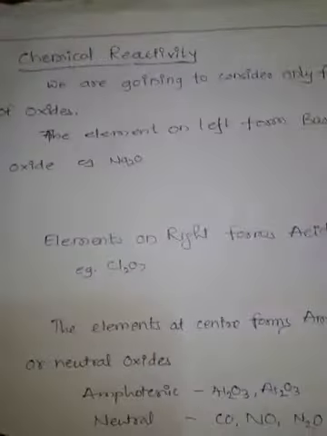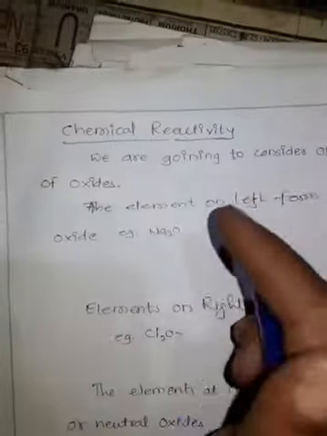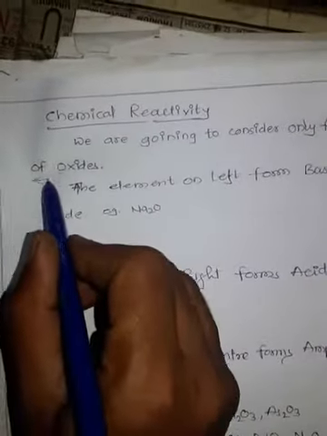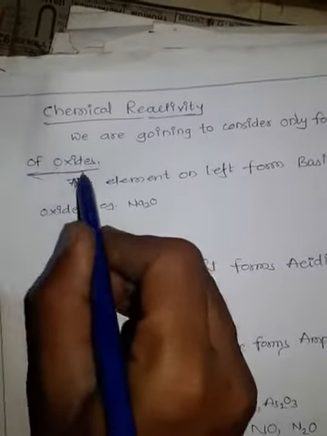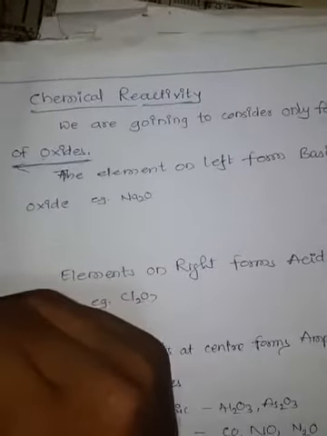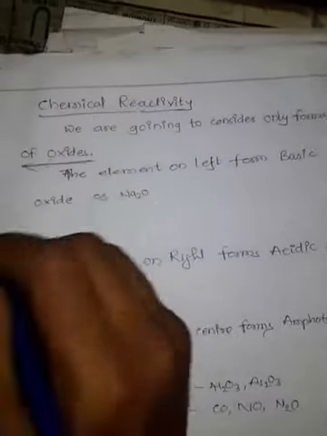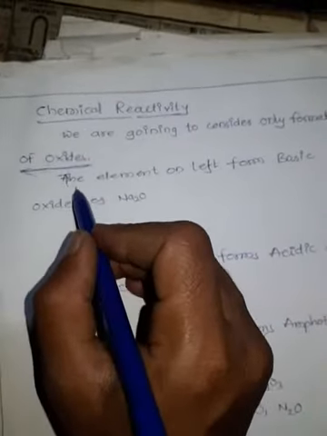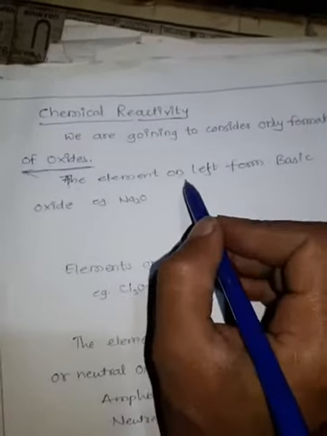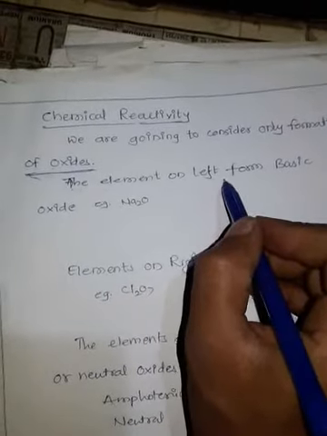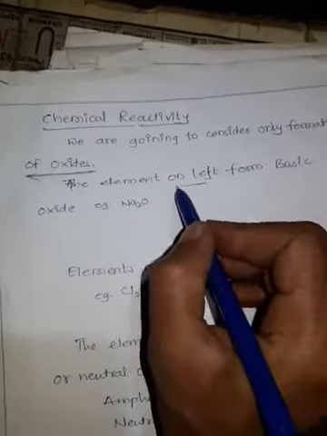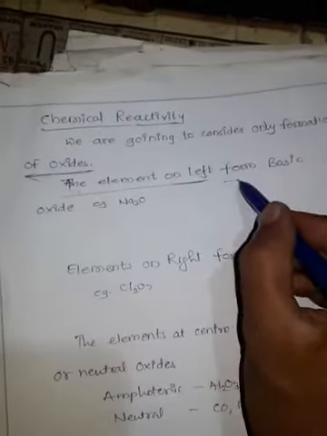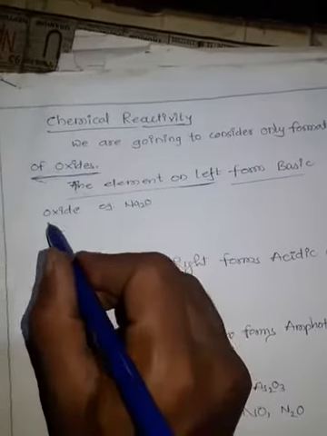In chemical reactivity we are going to consider only the formation of oxides, that is, compounds with oxygen. Read this: the elements on the left side of the periodic table form basic oxides.